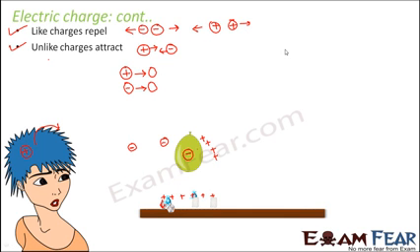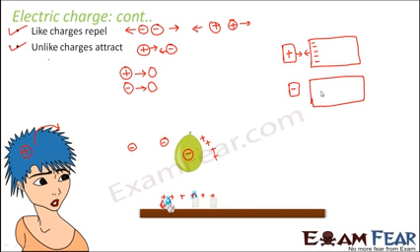Let us suppose, I'll give you another example. Let us suppose this is one object which is positively charged. When this object is brought near a neutral object, this neutral object will have both positive and negative charges inside, but since this object is positively charged, all the negative charges will tend to come towards this side, and as a result, they both will attract. Similarly, if this object is negatively charged, then what will happen? If this is neutral, all the negative charges will tend to go away from this particular object. So this side you will be left with positive charges. So as a result, they will attract.